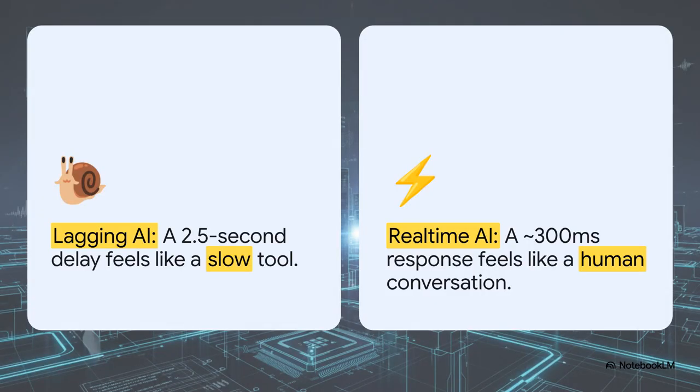Look at this. On the left, a 2.5-second delay. Sure, it's functional, but it feels like you're using a slow, clunky tool. Now, on the right, you get a response in under 300 milliseconds. That feels like a human conversation. The difference here isn't intelligence, it's all about perceived speed. And that's the gap between a system that just works and one that users will actually trust and want to